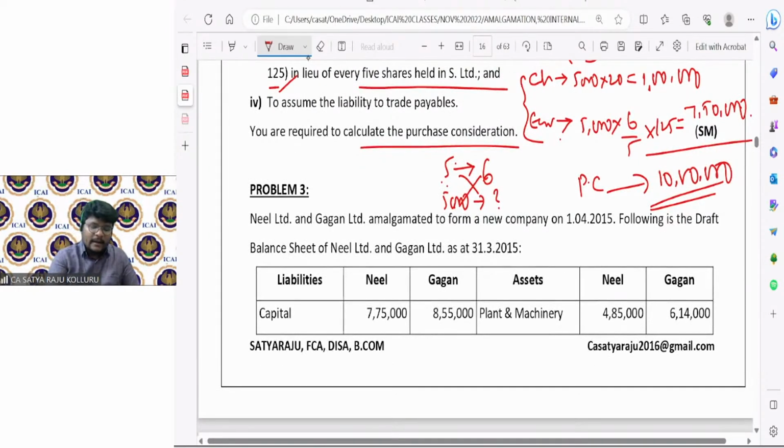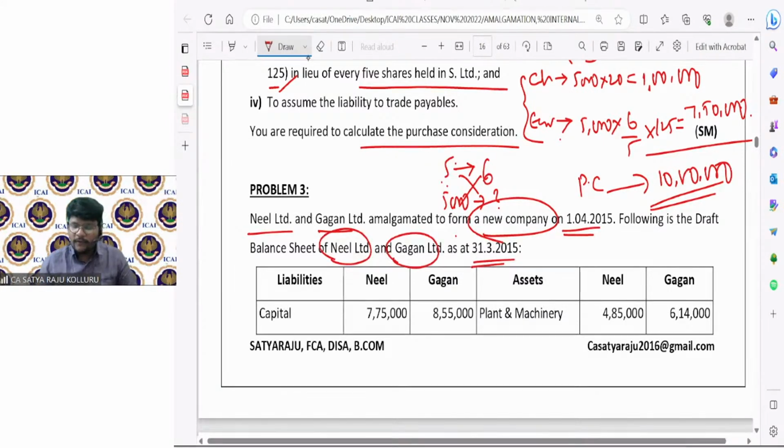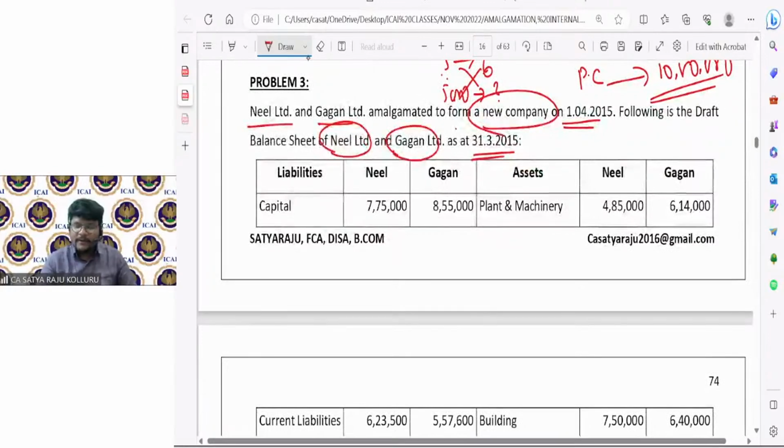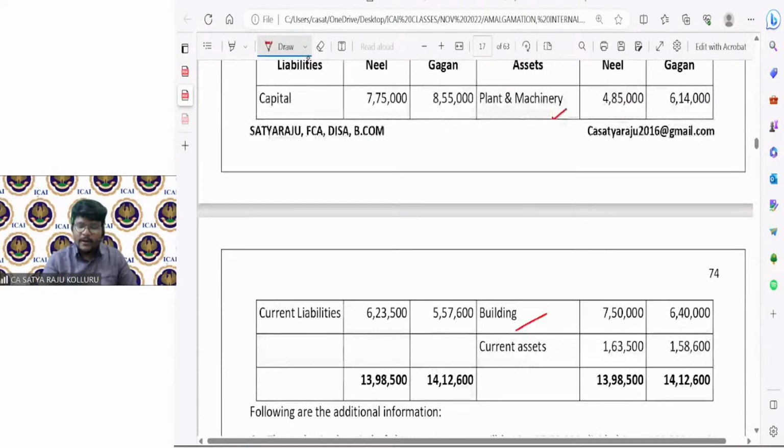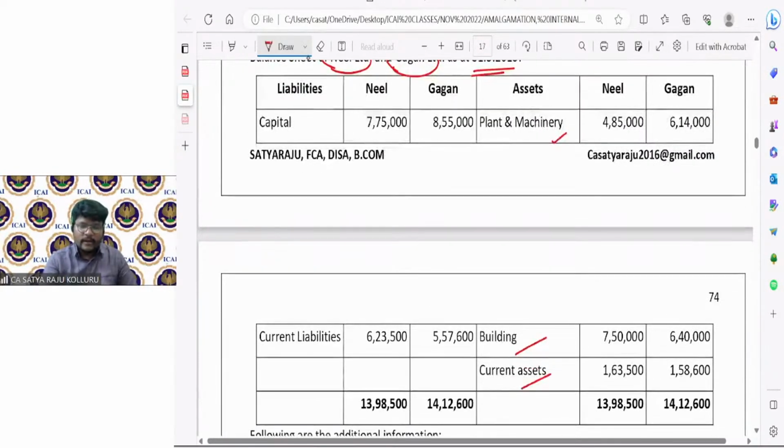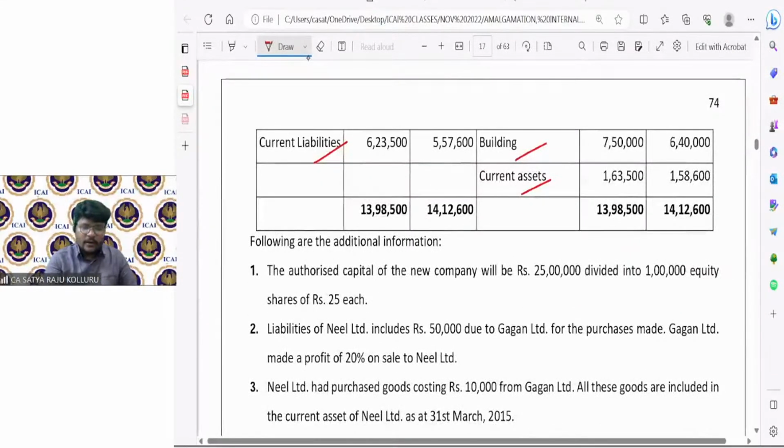Fine. Neil Limited and Gagan Limited amalgamated to form a new company on 1/4/2015. Following is the draft balance sheet of Neil Limited and Gagan Limited as at 31st March 2015. So assets given: plant and machinery, building, current assets. If you come to liabilities, capital is there, current liabilities is there. Following is the additional information. The authorized capital of the new company will be 25 lakhs divided into 1 lakh equity shares of 25 each.